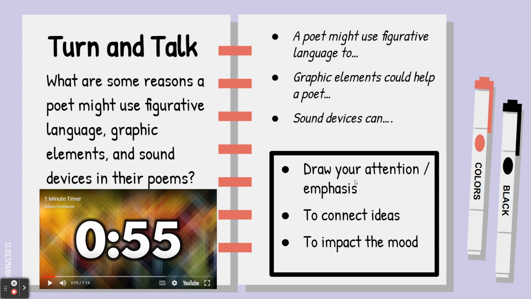These craft tools might connect ideas together. They might make two ideas seem related in some way. And they're going to impact the mood, right? They could make the poem feel more energetic or make the poem feel more calm, depending on how they are being used. All right. Make sure that every blank in your notes is filled out.